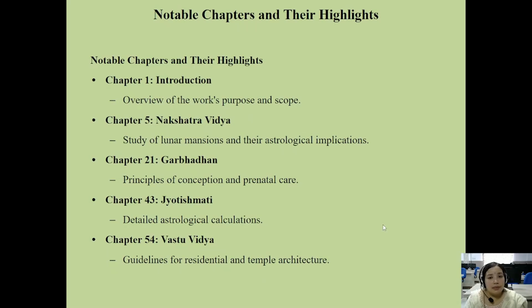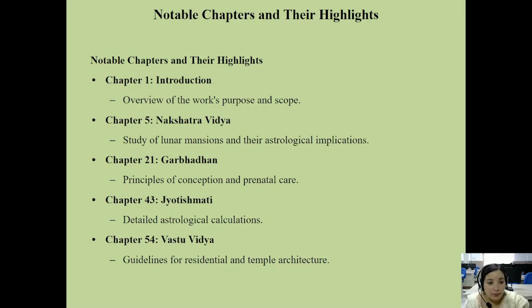Now the notable chapters and their highlights of Brihat Samhita. Chapter 1 is the introduction, which includes an overview of the work, its purpose, and scope. These are only the notable chapters, not all chapters. Chapter 5, Nakshatra Vidya, is the study of lunar mansions and their astrological implications.